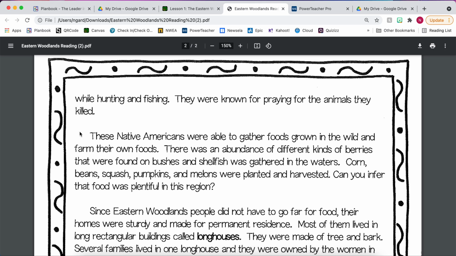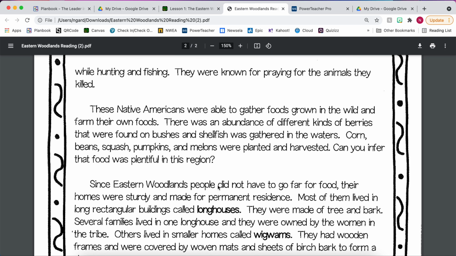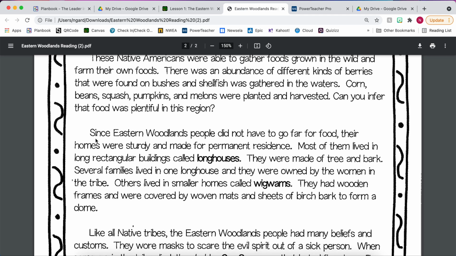These Native Americans were able to gather foods grown in the wild and farm their own foods. So there was an abundance of different kinds of berries that they were able to gather. Shellfish was gathered in the waters. They also grew things like corn, beans, squash, and pumpkins. There was lots of food available in this region. They definitely didn't hurt for food.